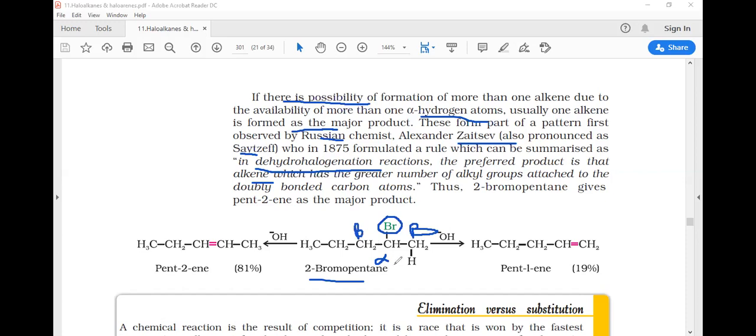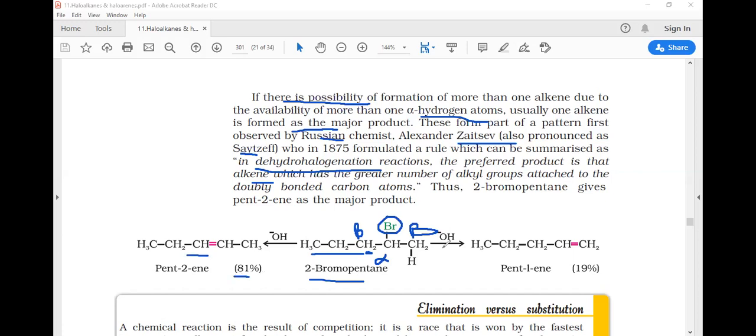According to the Sirzev rule, the preferred product is where there is a greater number of carbon atoms. It means the left side has 3 carbons, and the right side only 1 carbon. So which one is the preferred product? Hydrogen is removed from this carbon. When hydrogen is removed from this beta carbon and halogen from the alpha carbon, we get pent-2-ene, which is 81%. It means it is the major product.